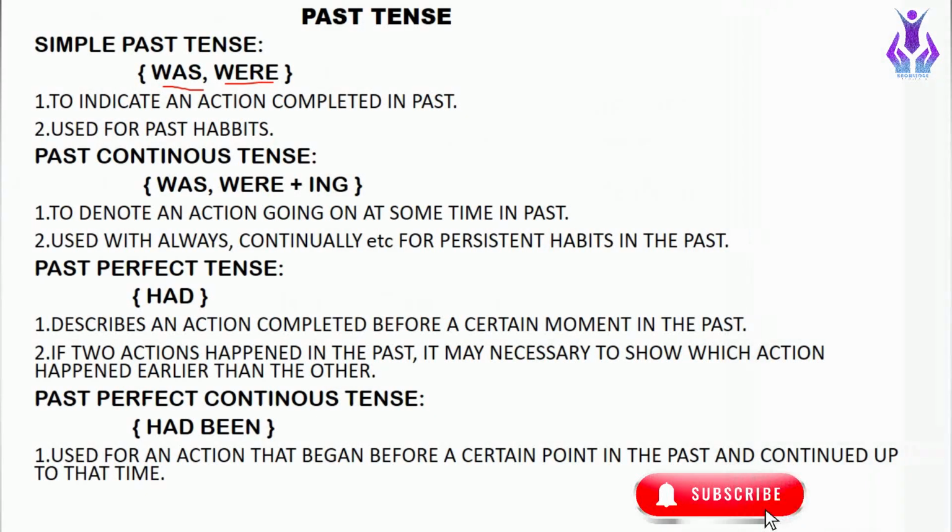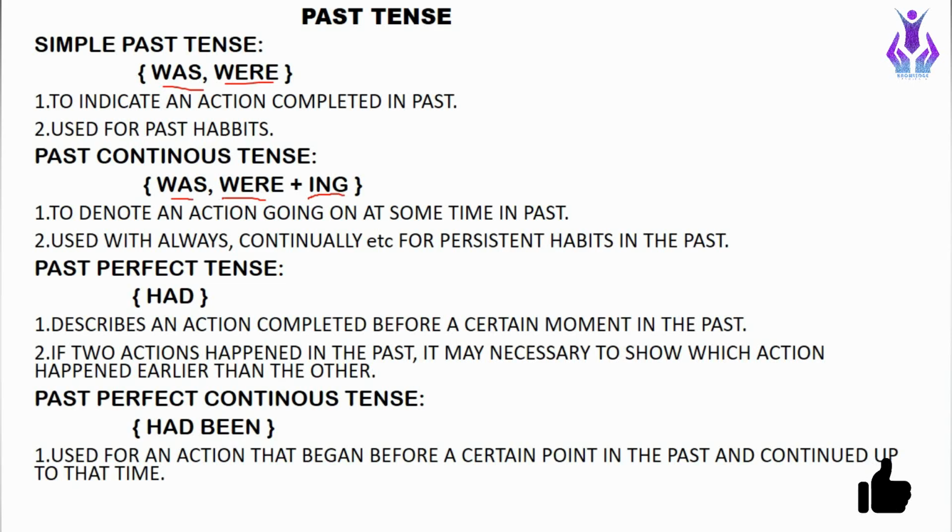The next one is past continuous tense. As I've told you earlier, in continuous tense, the ing is very important along with the verb. So we use the helping verb was and verb plus ing to denote our past continuous tense. Past continuous tense is used to denote an action going on at some time in the past. We will denote that in past continuous tense. For example, it was getting darker, like it was getting darker sometime in the past, but we are describing it now.